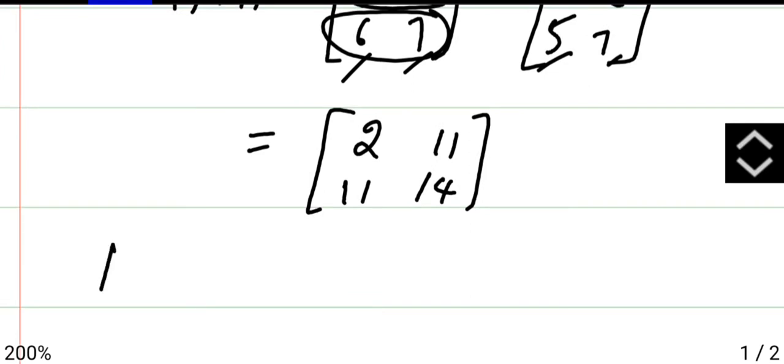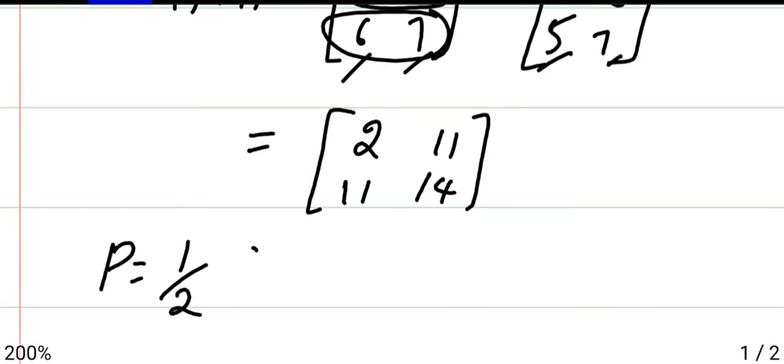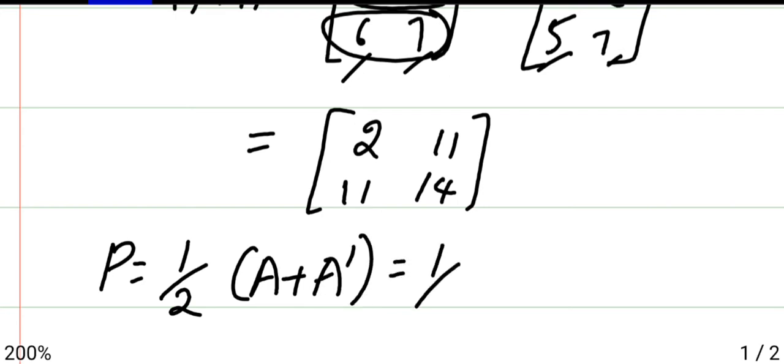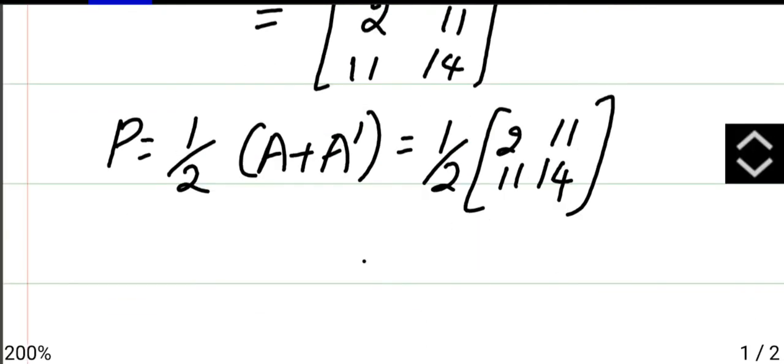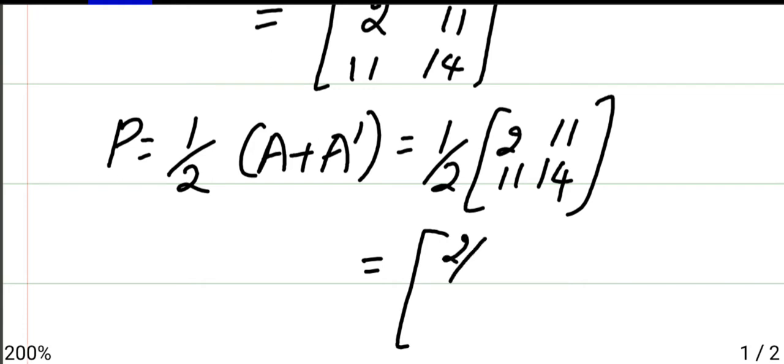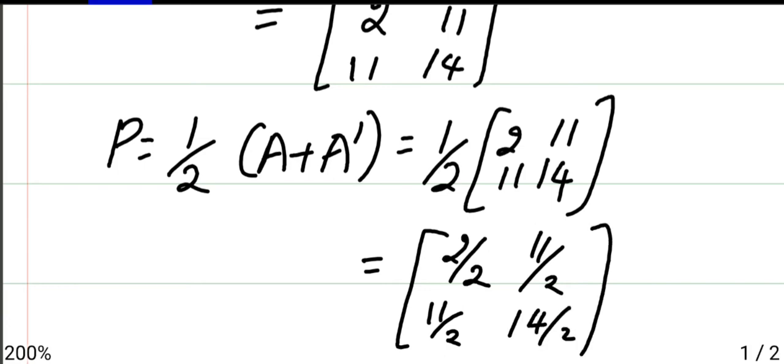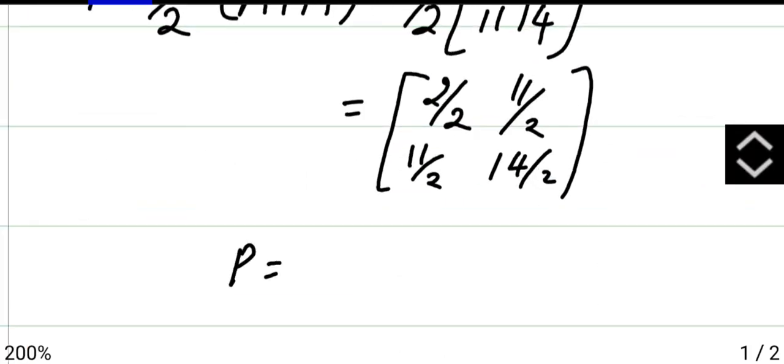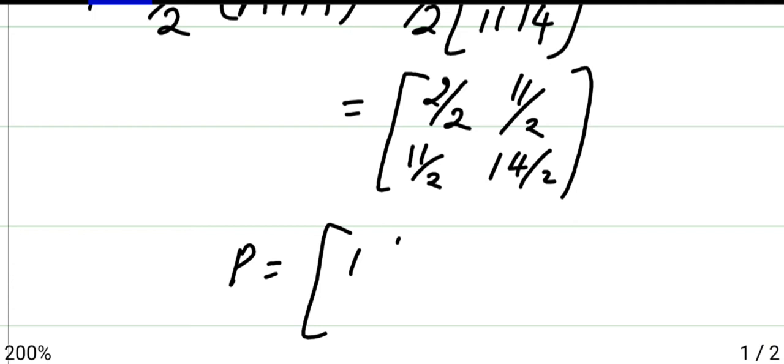So now we have P is 1 by 2 into (A plus A dash), that is 1 by 2 into whatever answer you got. Now divide by 2 inside, so it will become 2 by 2, 11 by 2, 11 by 2, 14 by 2. So here P is [1 11/2; 11/2 7].